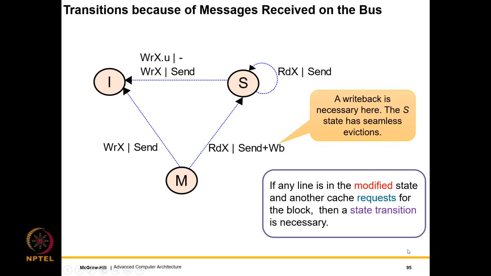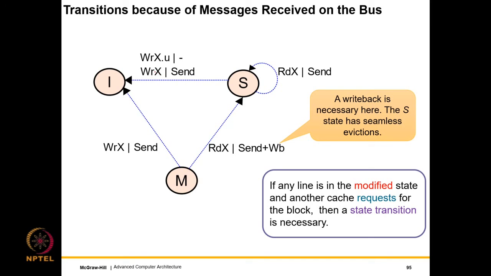Let us now look at transitions because of messages received on the bus. So clearly, if I am in the invalid state, then transitions do not matter. Transitions only matter for the M and S states. So in the S state, several messages can come. A read miss message can come. In this case, the data, the block, is sent. Unless, of course, another cache gets access to the bus earlier and sends it; the contents of the block are sent.